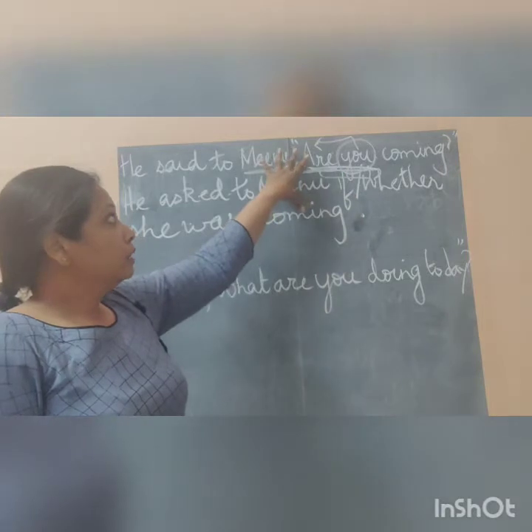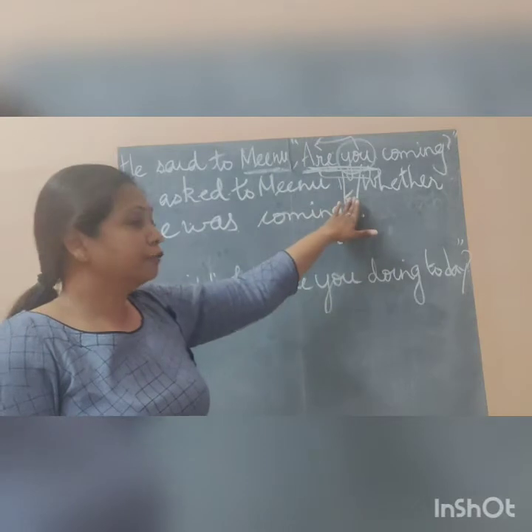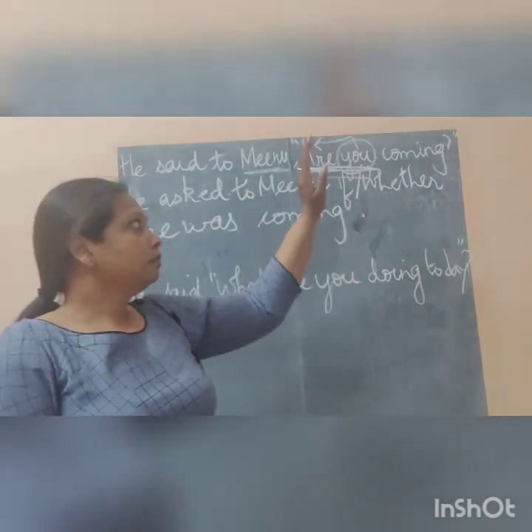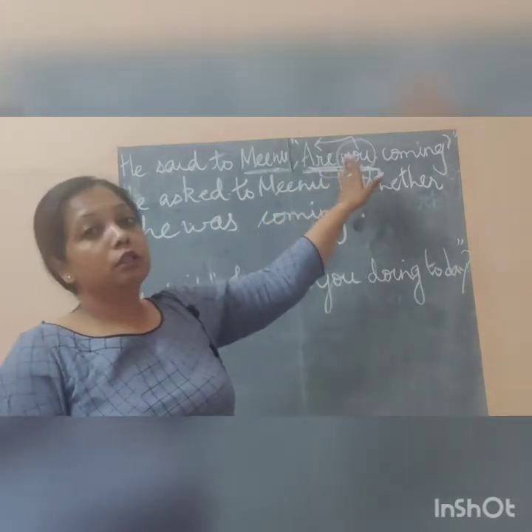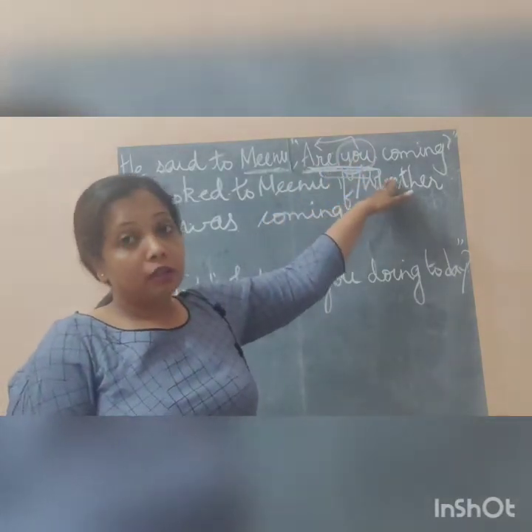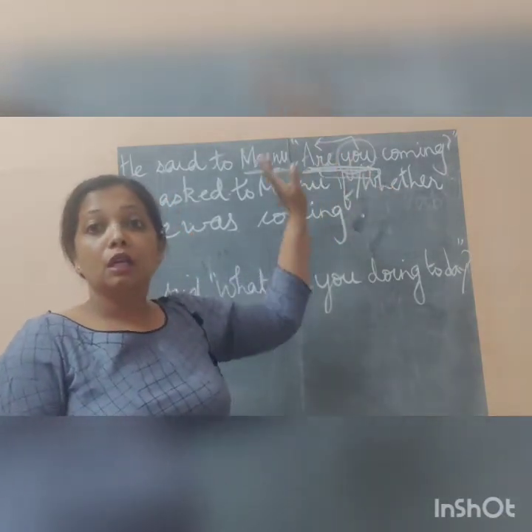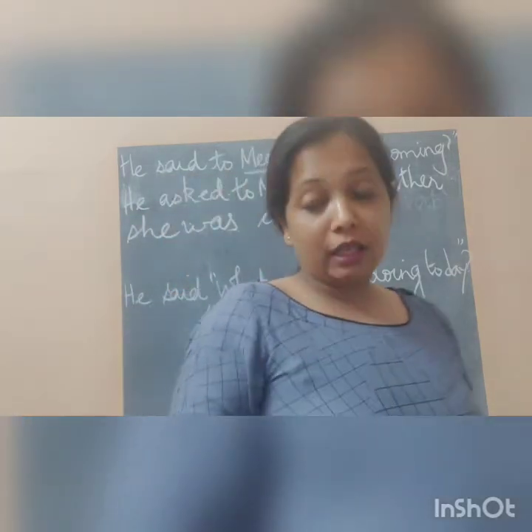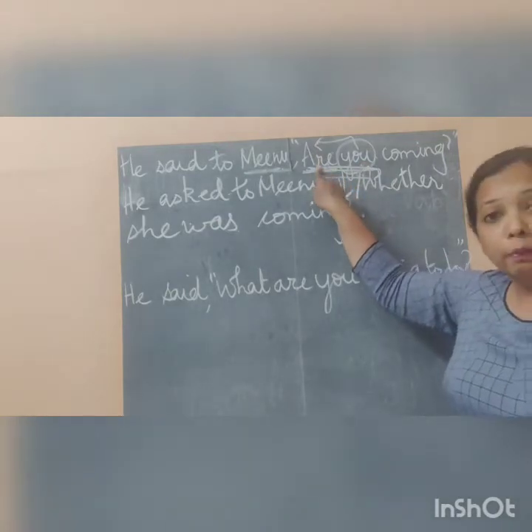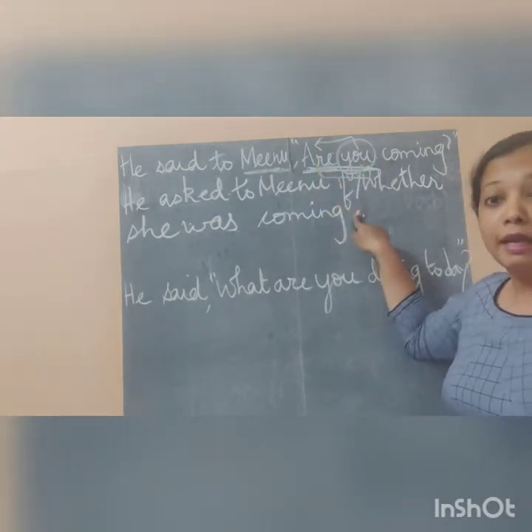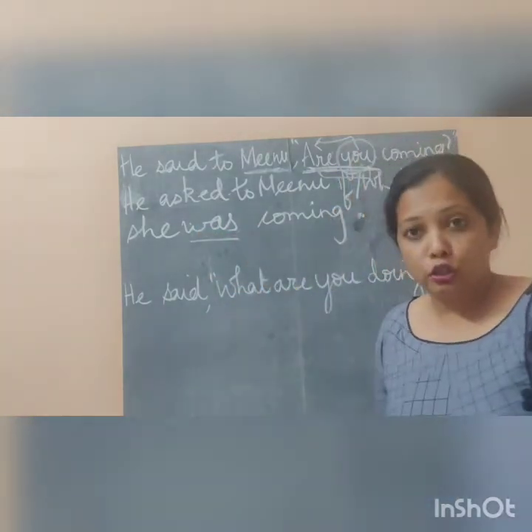Then you will not be putting a comma and quotes; it will change to if or whether, and you can see here the verb will come after the subject. The subject will become the verb and the verb will become the subject. So there is a change in the subject and the verb. So the verb will take the place of the subject and the subject will take the place of the verb when we change from direct to indirect, and according to the tense there will be a change.